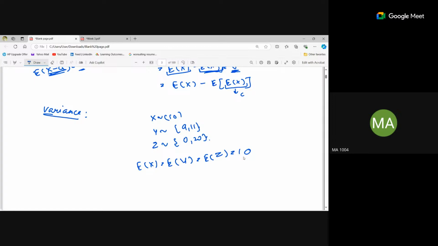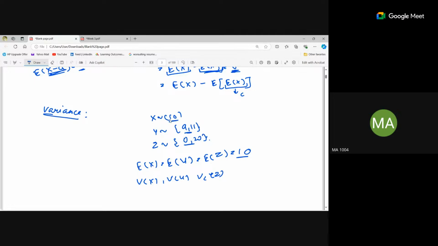But if we look into the data, the data of x is different, the data of y is different, and the data of z is different. So we are not able to conclude about the data from the expected value, right? So for that, we calculate the variance of x, variance of y, and variance of z, to visualize how much spread there is in the data.